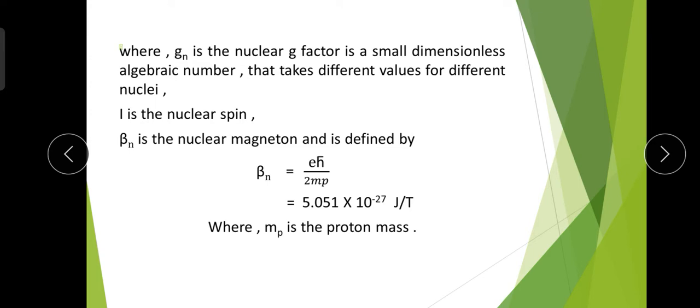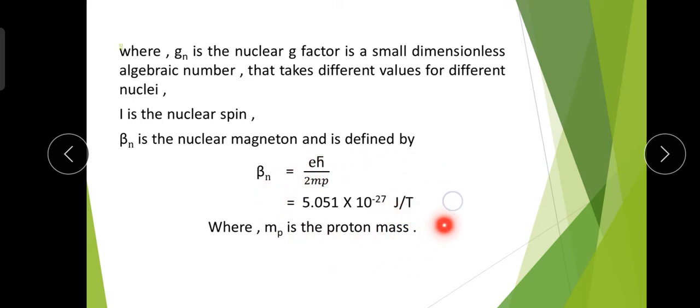After substituting all those values, we get 5.051 into 10 to the power minus 27 joule per Tesla.